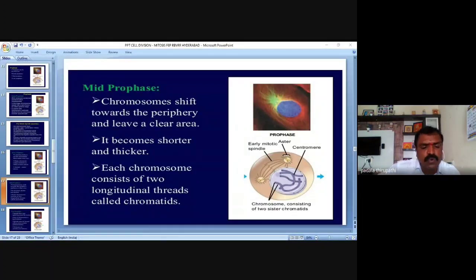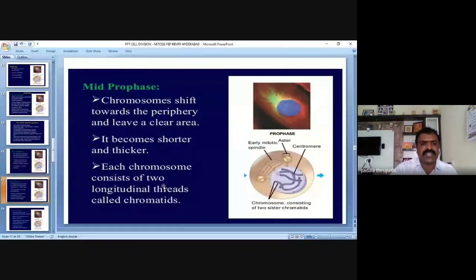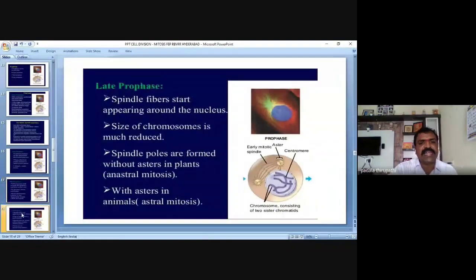So the ball of wool of the chromosomes is going to become shorter and thicker. Then each chromosome consists of two longitudinal threads called chromatids. So we can clearly see the chromatids of the chromosome in mid prophase of the cell division. Okay. Then the third subphase of the prophase, that is late prophase.